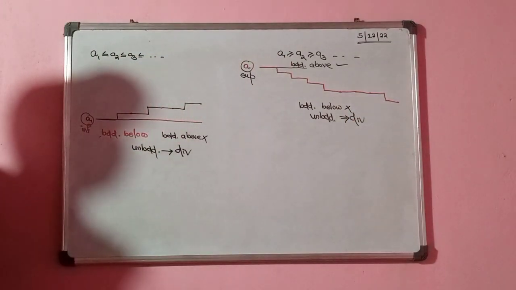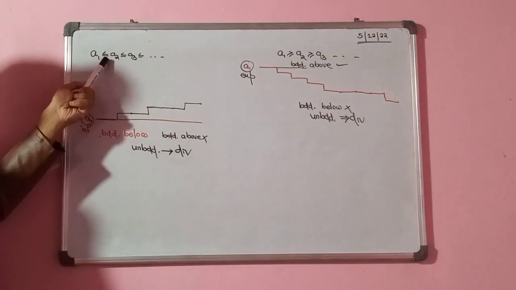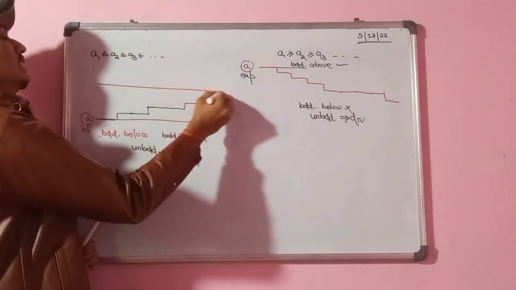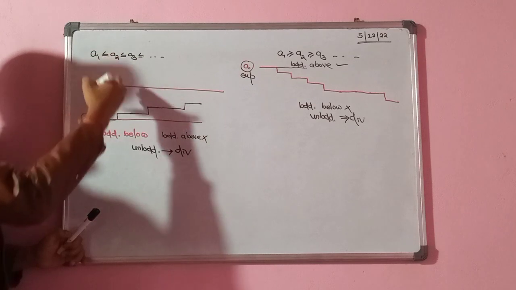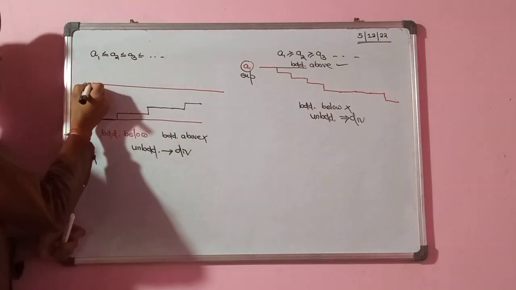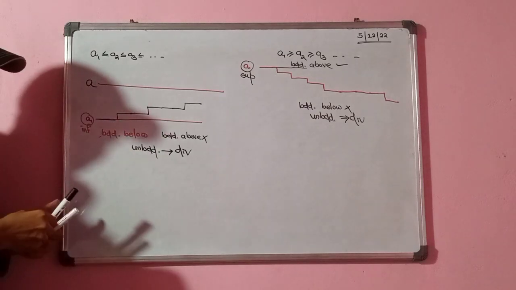But what will happen if I make the sequence bounded above? If I make this monotonically increasing sequence bounded above, it means I am fixing this line. I am saying my sequence is bounded above by this, or this is my supremum. Let's say A is the supremum for this monotonically increasing sequence.